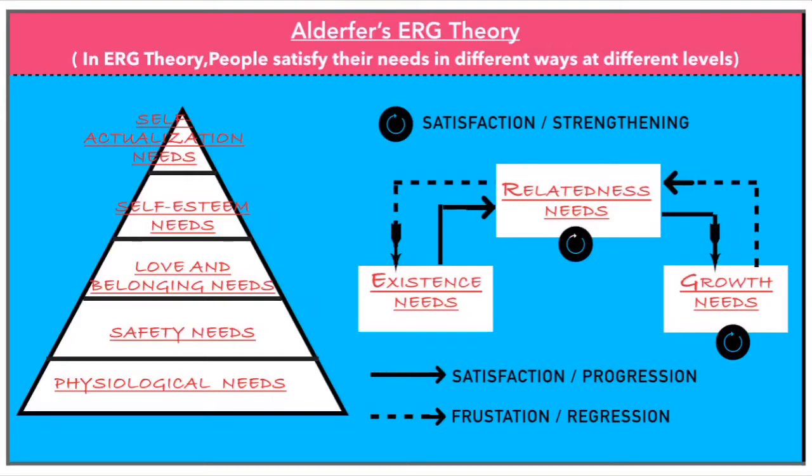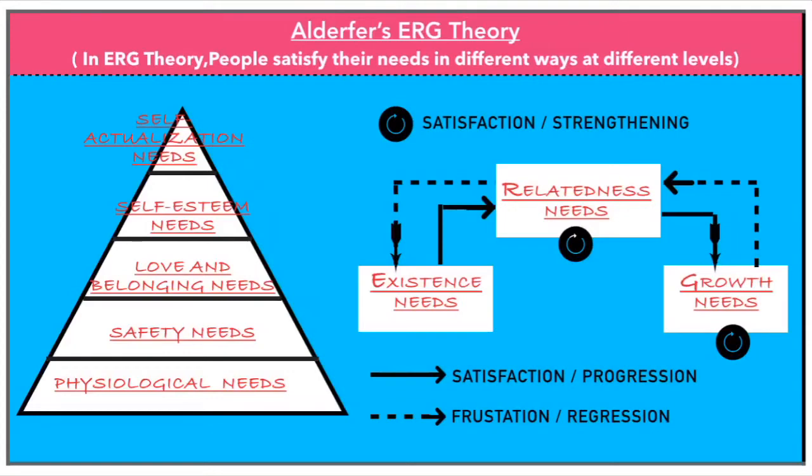Here I have shown the picture where, if the existence needs are satisfied, they go to the relatedness needs. If the employees get satisfied with the relatedness needs, then they go for the growth needs. Vice versa, if the employees are not satisfied with the growth needs, then they depend on the lower level needs for satisfaction.